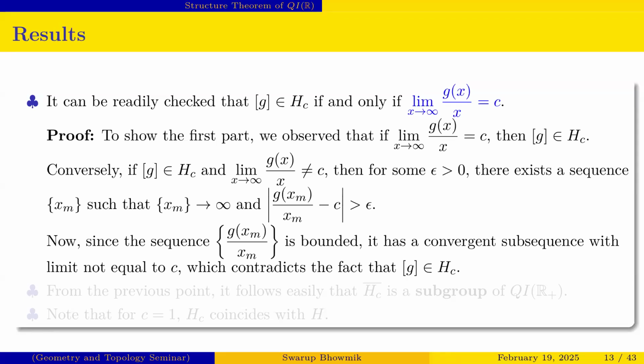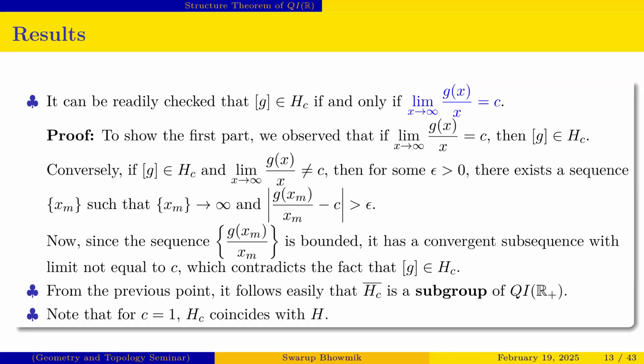So if c equals 1, then H_C is nothing but our H. It was proved by Ye and Zhao in 2023 that this H is a normal subgroup of QI(R+). So if c equals 1, then we get our own H. So these are some results.